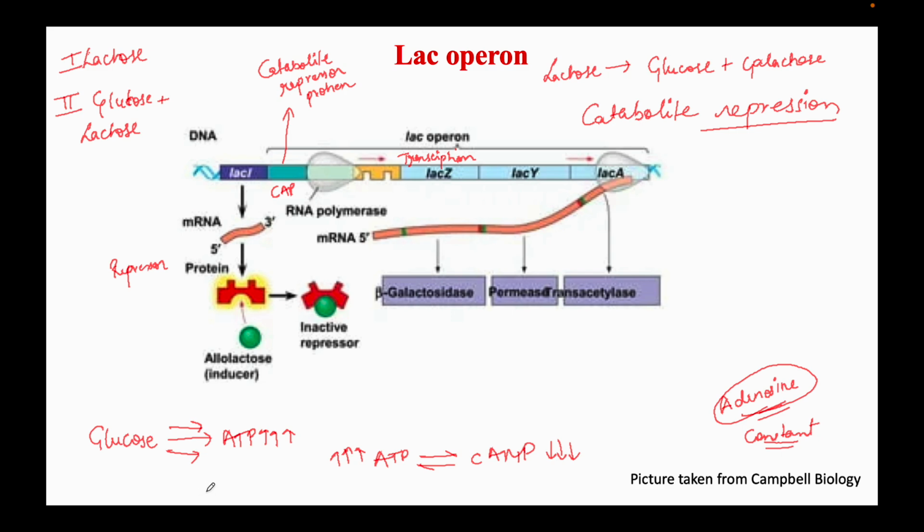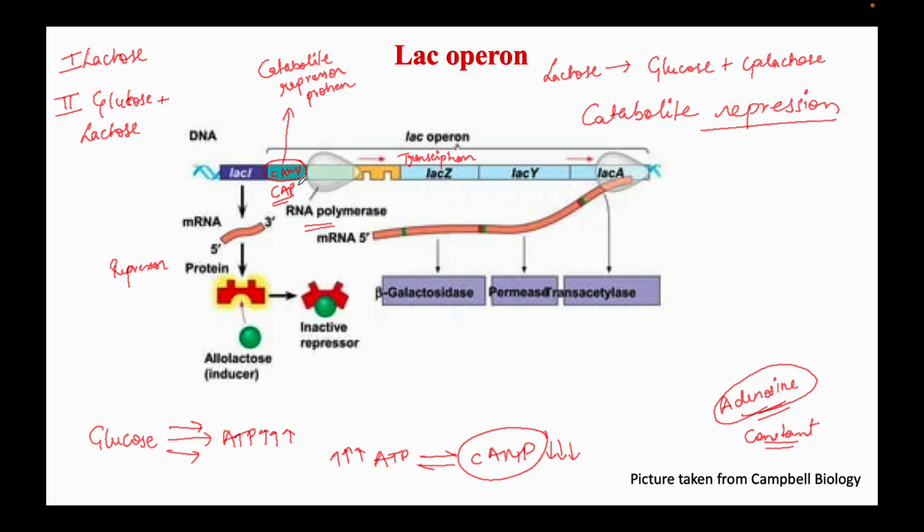So what happens when cyclic AMP is in higher concentration? This cyclic AMP is a very important catabolite repressor. What it does is go and bind to this CAP site, the catabolite repressor protein site. So cyclic AMP will come and bind to this site. I told you that this is a very important regulatory unit of the lac operon. The cyclic AMP will come and bind just upstream of the RNA polymerase.